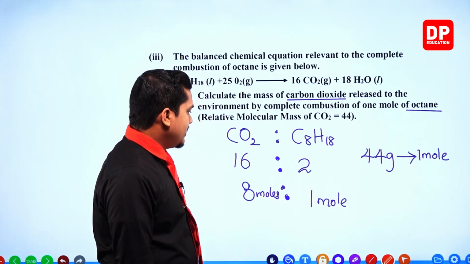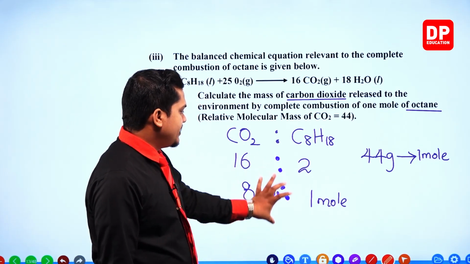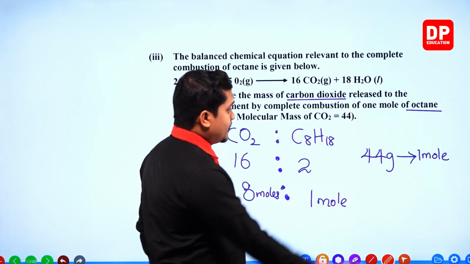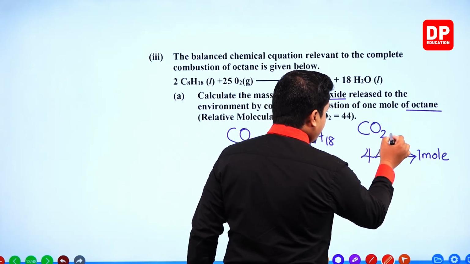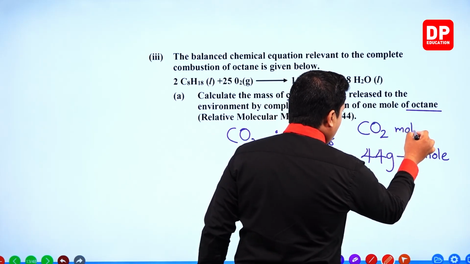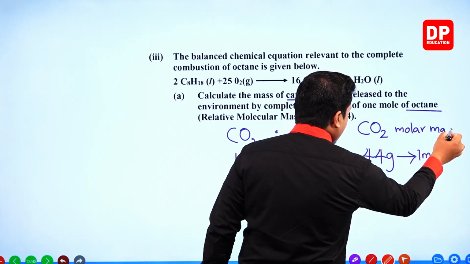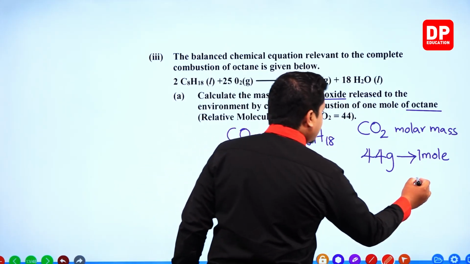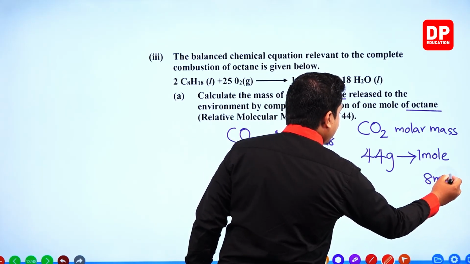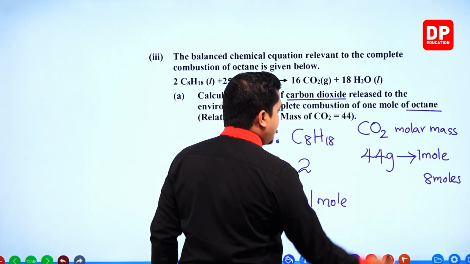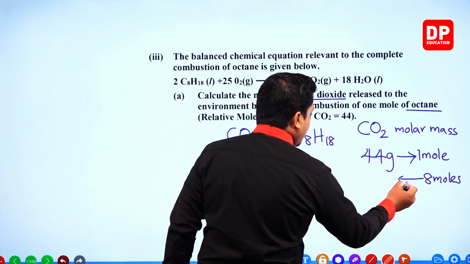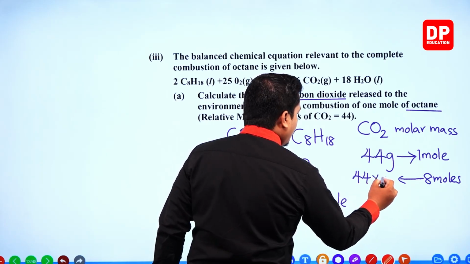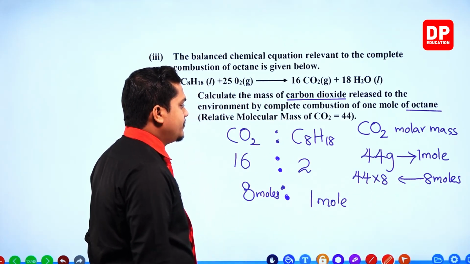You need to find out the mass of 8 moles of carbon dioxide. So CO2, this is referred to as the molar mass, right? Molar mass. So we need to find out the mass of 8 moles then. To find out the mass of 8 moles, what you need to do is take 8 and multiply it by how much? 44. You multiply it by 44.